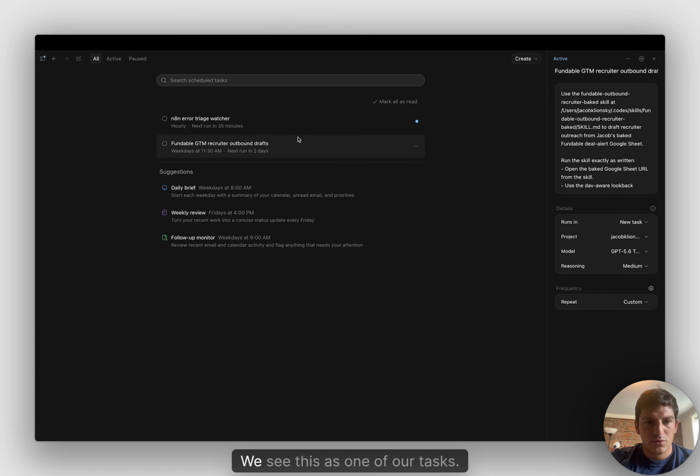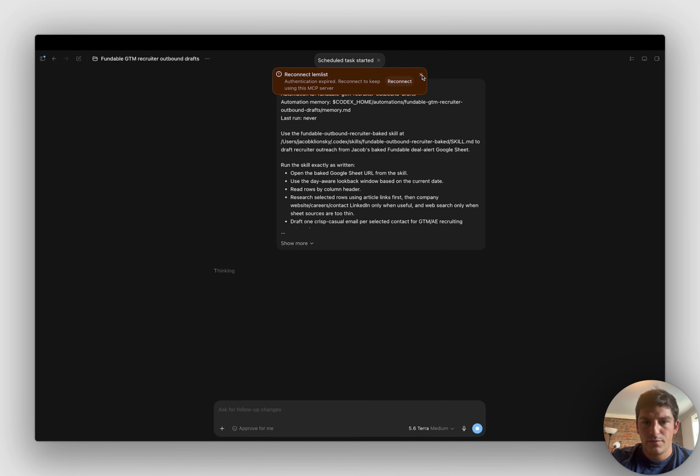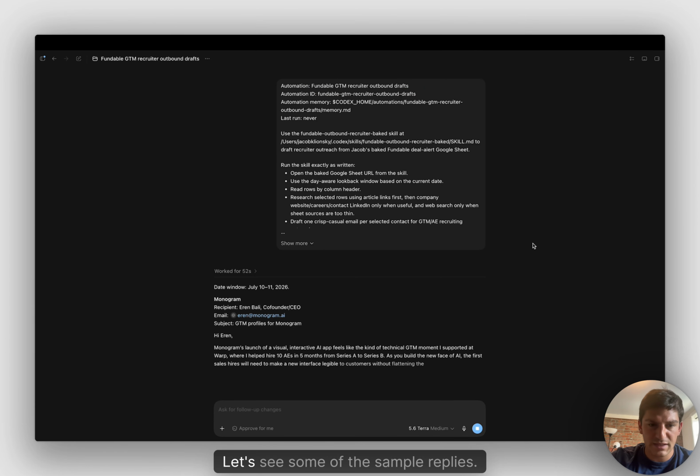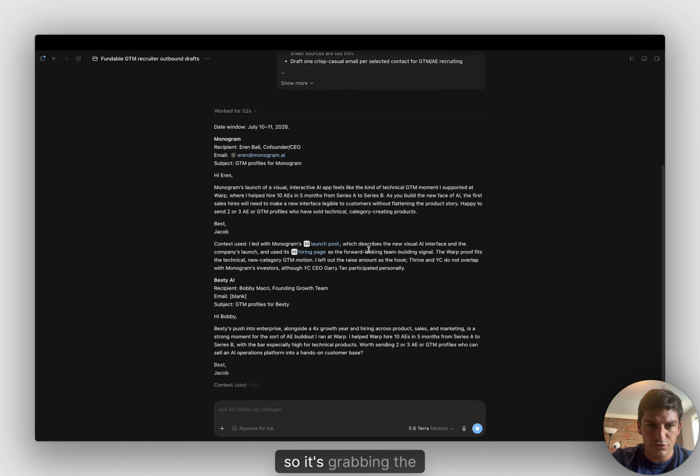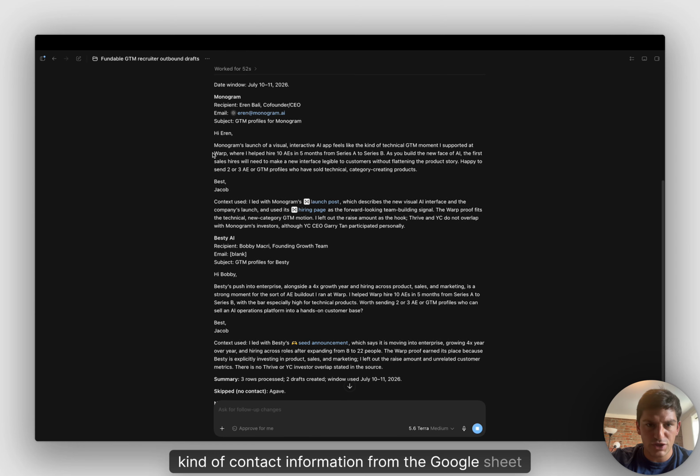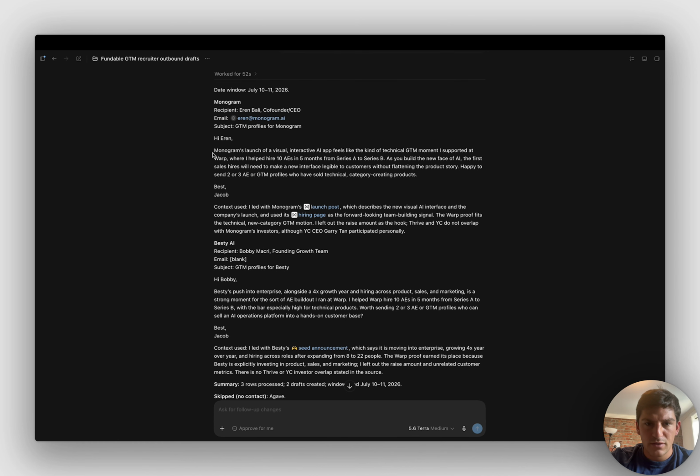Open Settings. We see this as one of our tasks. What I can do now, just to make sure it works, is press Run Now. Down here, we'll see it's running. Great. Let's see some of the sample replies it writes. So it's grabbing the contact information from the Google Sheet, and it's writing a subject line and the whole draft. So let's see what it says here.